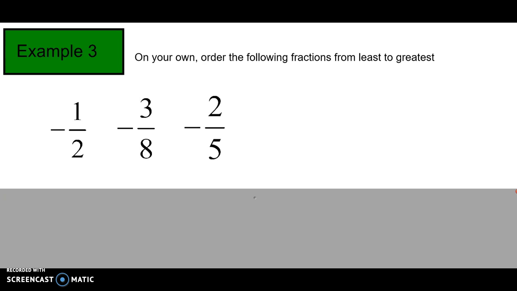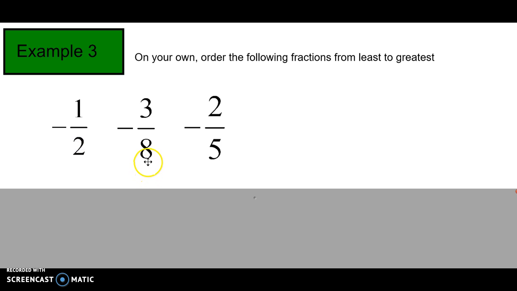Now we have 3 numbers that we're going to put in order from least to greatest. They're all negative. Now we can create common denominators, but before we do that, let's think about what they represent. -1/2 is the first one. So are any of them less than -1/2? Well, -1/2 would be the furthest from 0. So we already know that one is the smallest. So that one right here is already in the right place.